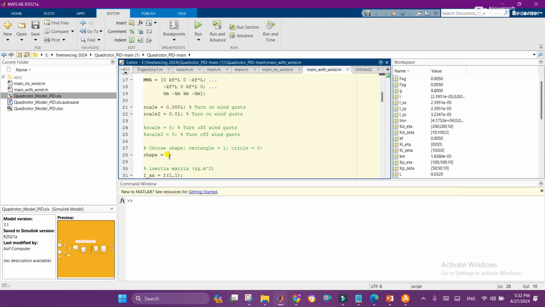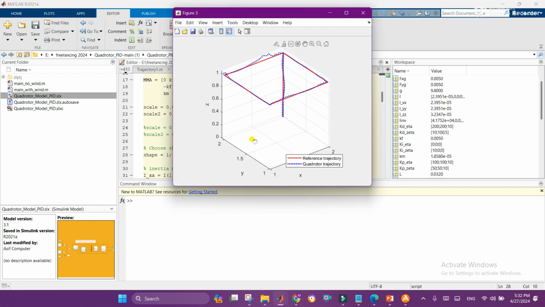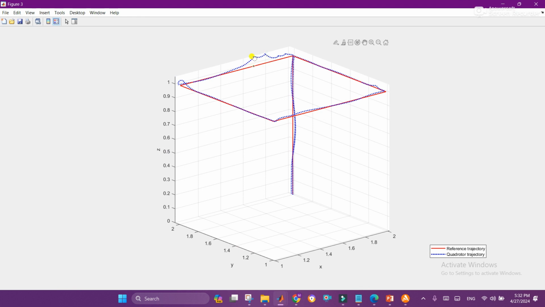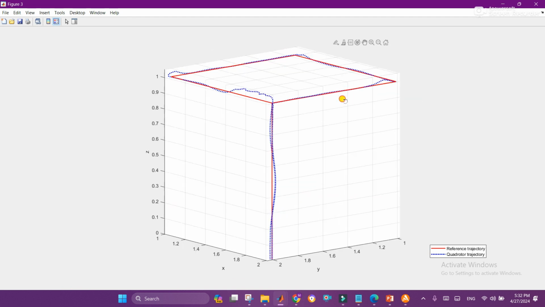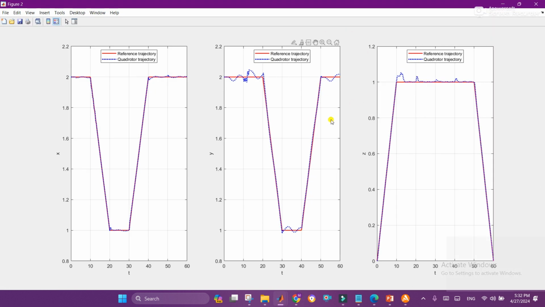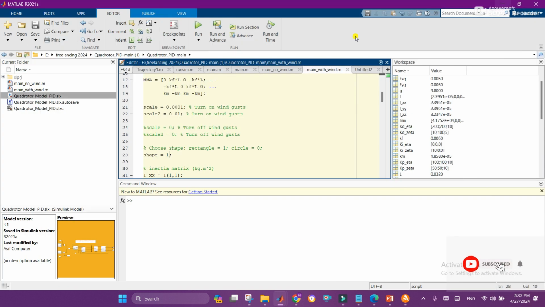So let's run this for rectangular shape. Shape is equal to 1, and run it again. So here you can see that as it is with the wind disturbance, there are some disturbances or distortions here in the graph, and these are the x, y and z trajectories.